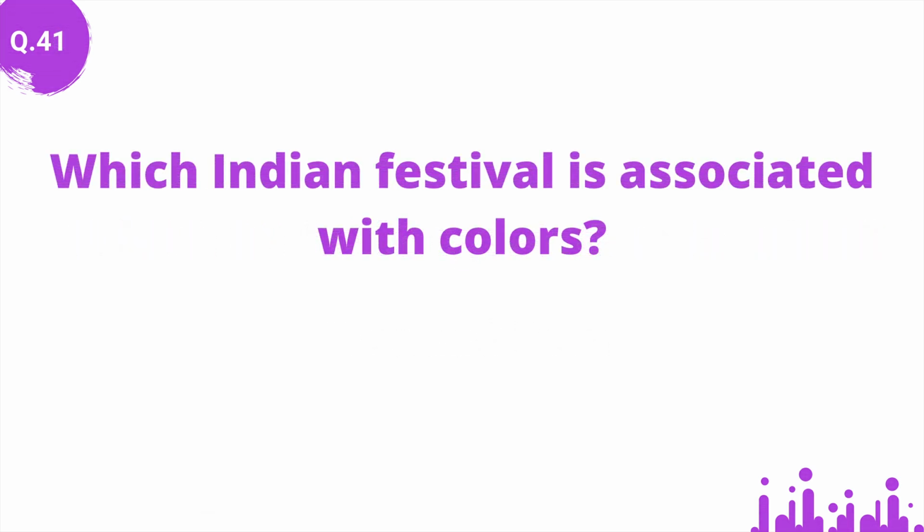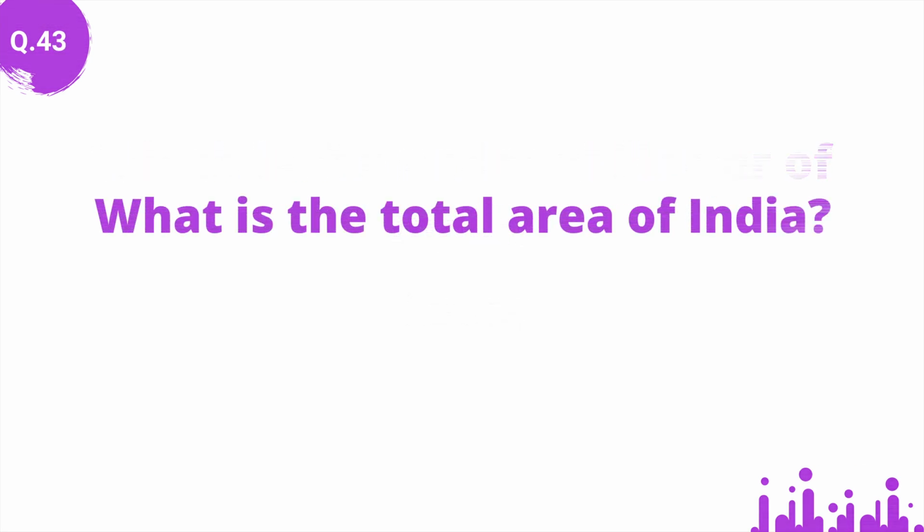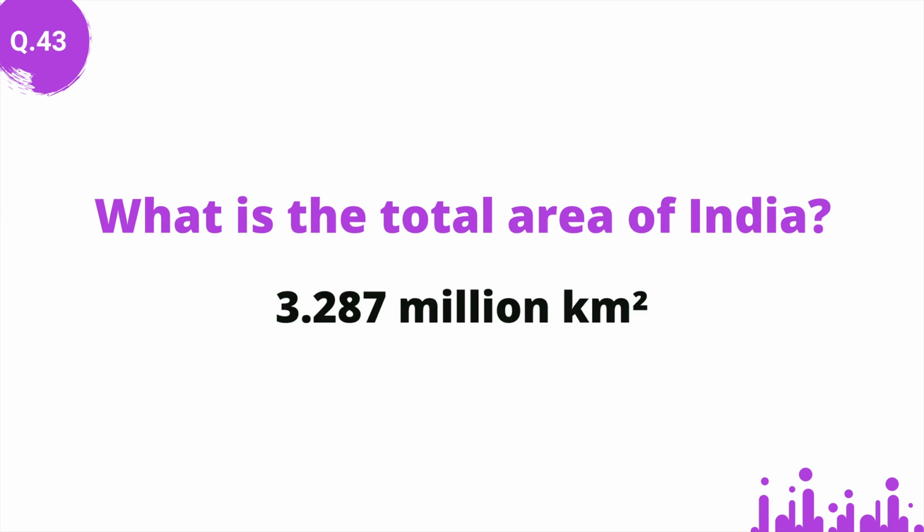Which Indian festival is associated with colors? Answer: Holi. Which is the national flower of India? Answer: Lotus. What is the total area of India? Answer: 3.287 million square kilometers.